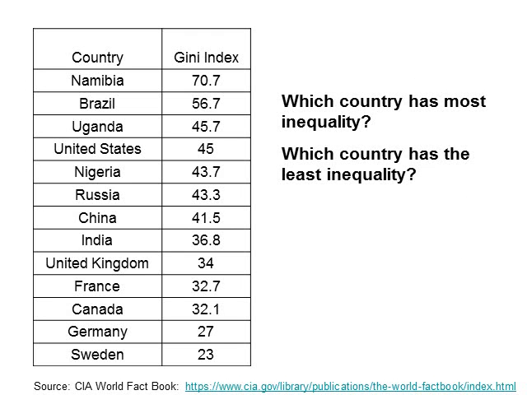Here's a short table with some Gini indices. There are a few things to notice. First, Namibia has the highest Gini index of 70.7. Second, Sweden has the lowest with a Gini index of 23.